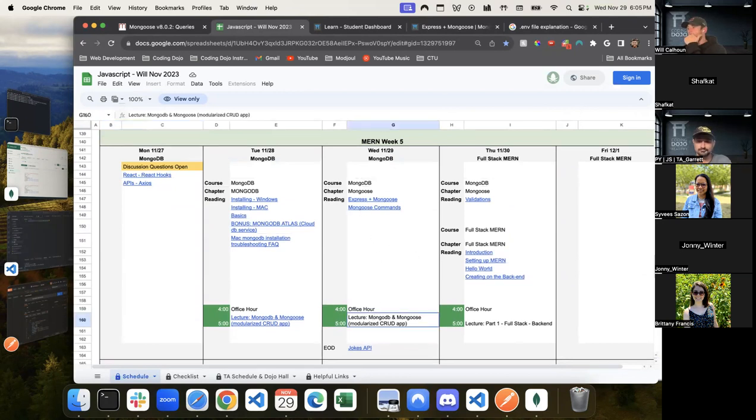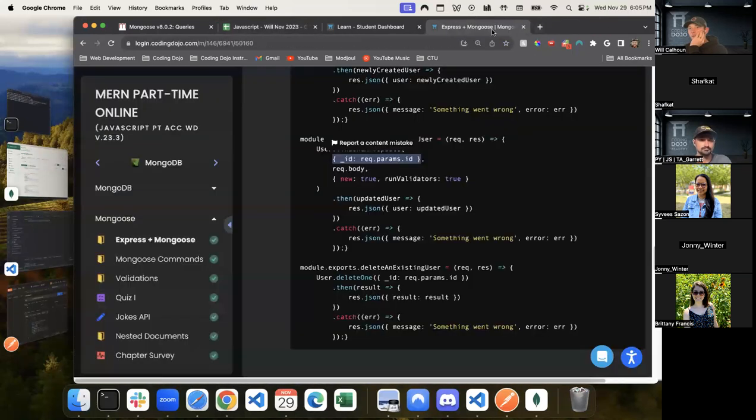I have a question actually, but it's about validation. I know it's for tomorrow. So we have validations in the front end and we have validations in the back end. Yeah, we'll talk about validations tomorrow, but yes, we'll have it in both.